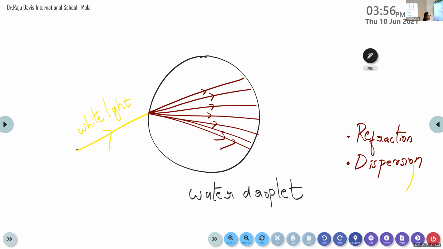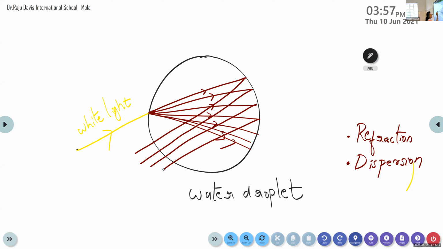Okay, and these 7 colors pass inside the water droplets. When they reach the boundary of the water droplets, what happens? They are reflected internally, inside the water droplets.